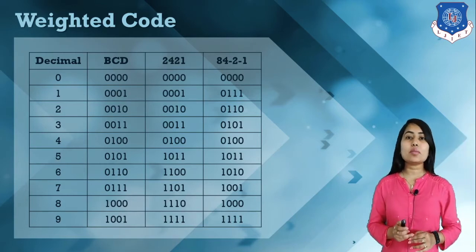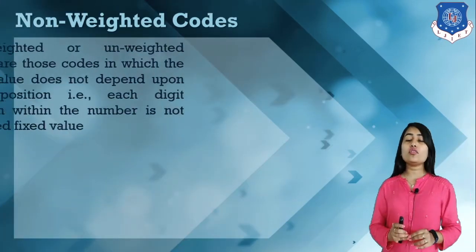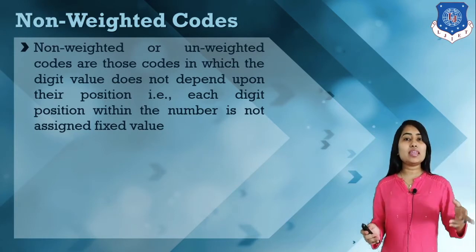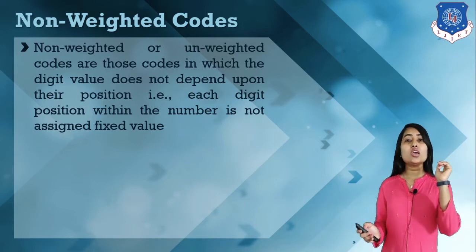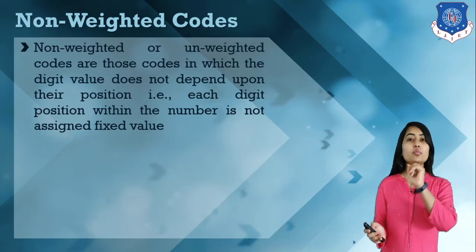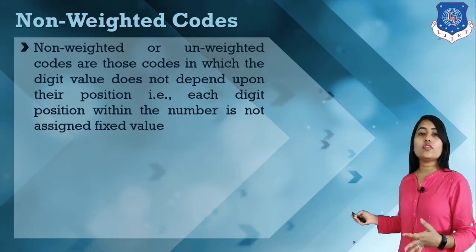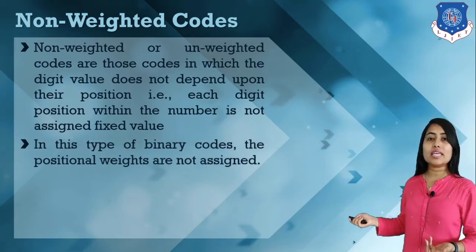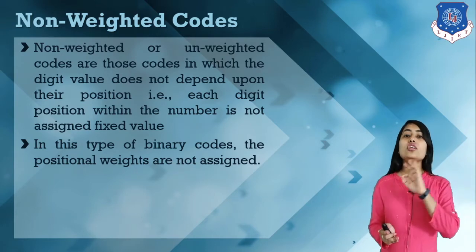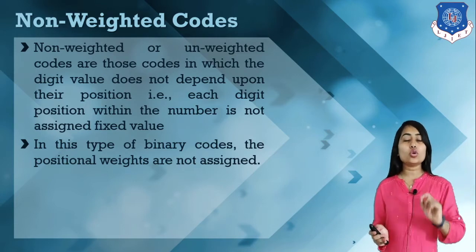Now let's discuss non-weighted code. Non-weighted code, or unweighted code, means that each and every binary pattern has no specific positional weight. In these binary bits, each and every bit has no positional weight significance. We have some other kinds of applications or rules for this non-weighted code, and there is no significant positional weight for binary codes here.